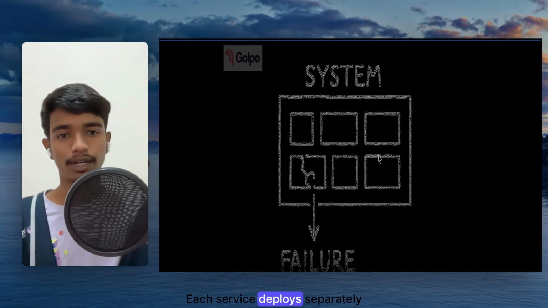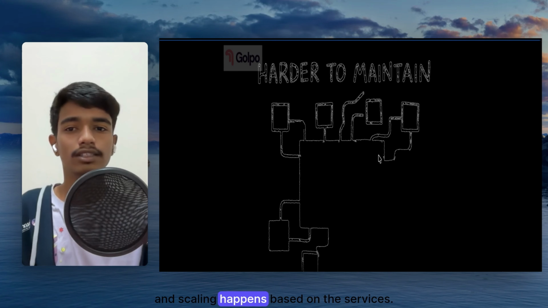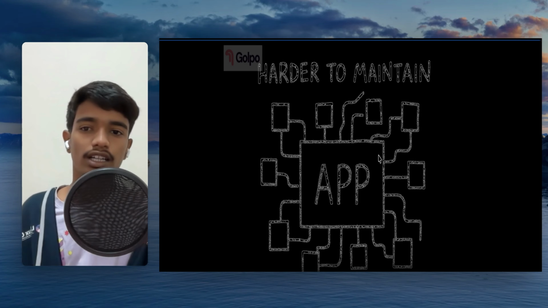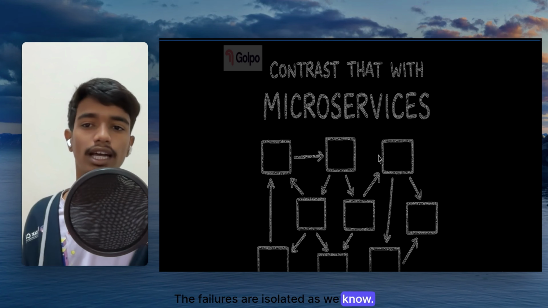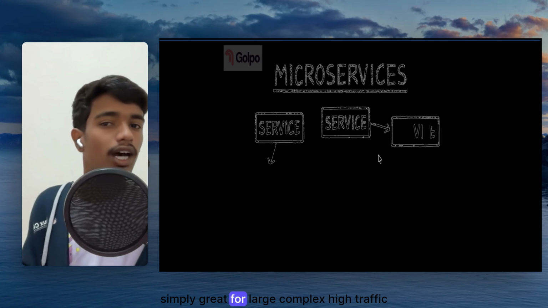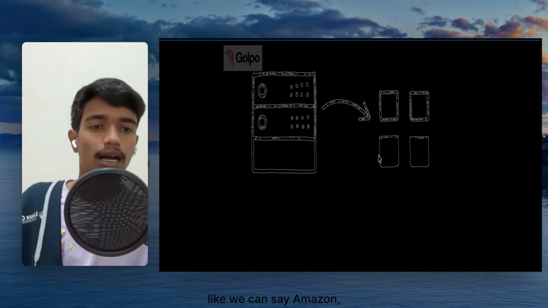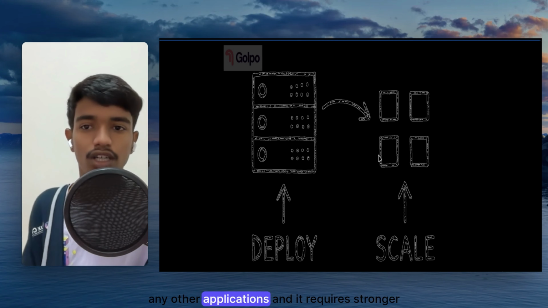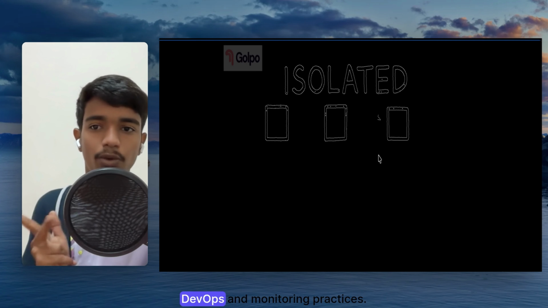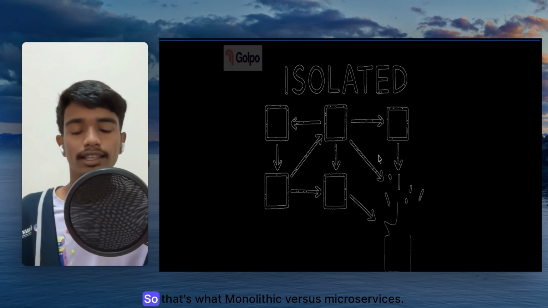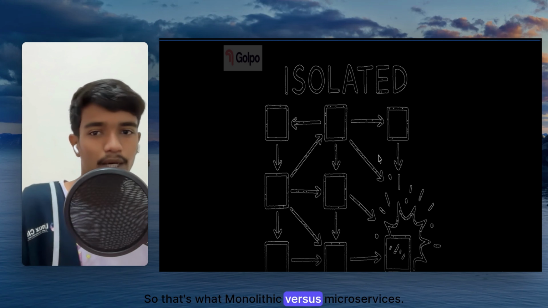Each service deploys separately, and scaling happens based on the services. The failures are isolated, and it is simply great for large, complex, high traffic applications like Amazon, Netflix, and others, but it requires stronger DevOps and monitoring practices. So that's what monolithic versus microservice is.